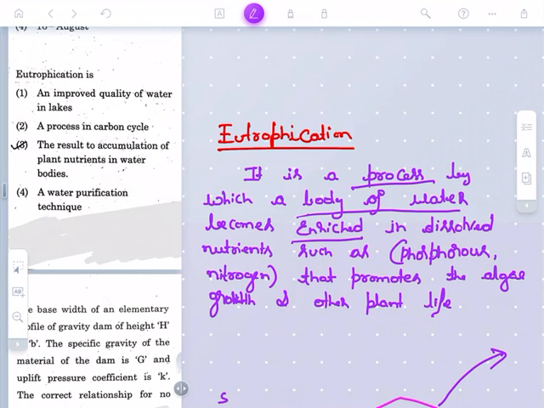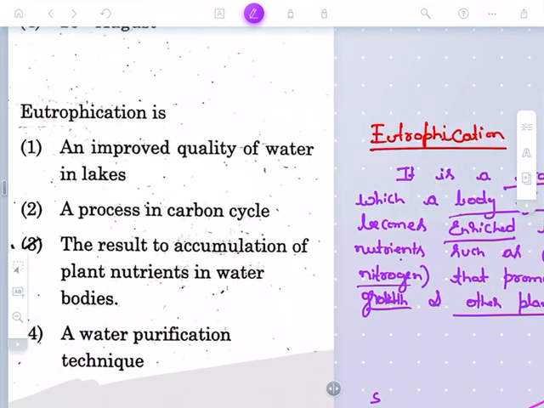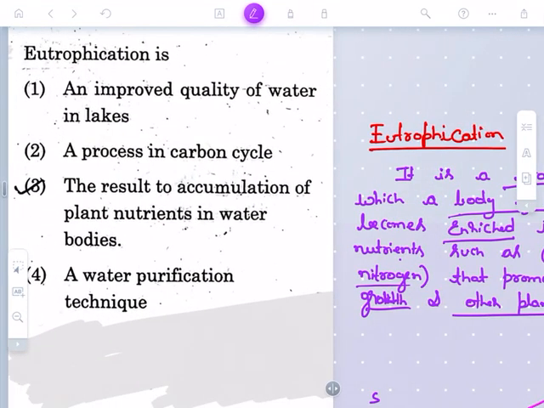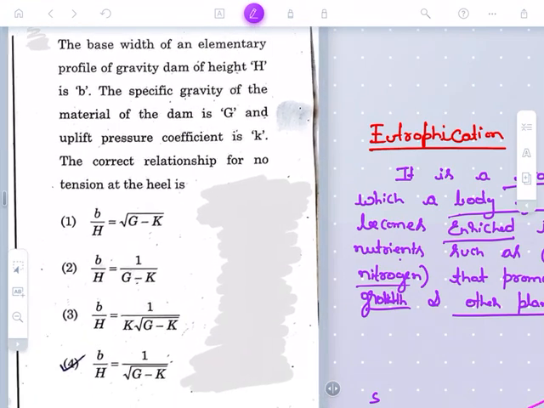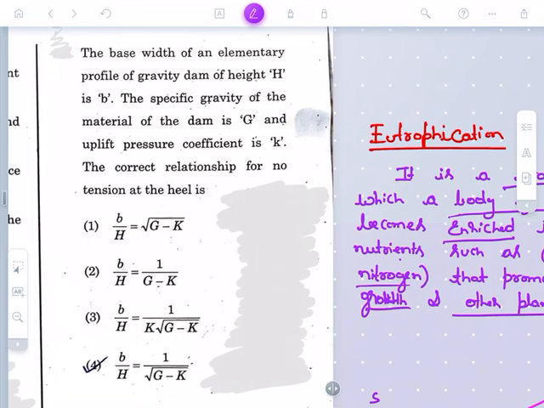The body of water, present in a well, reservoir, lake or pond, is enriched with nutrients such as phosphorus and nitrogen that promote algae growth and other plant life. So eutrophication is not improved quality of water in lakes, nor a process of the carbon cycle. It is the result of accumulation of plant nutrients in the water body, due to which algae growth gets promoted. So this is again a direct question.